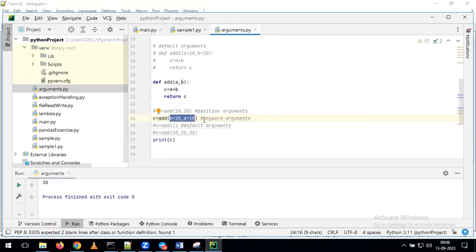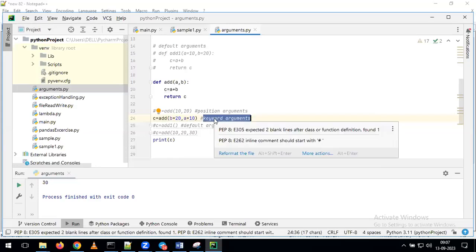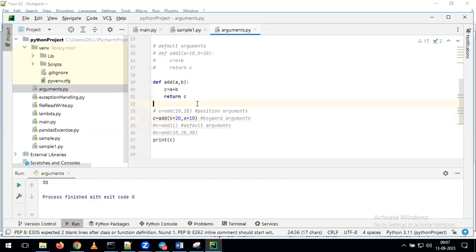Whenever we pass arguments like this, we simply call them keyword arguments. As part of calling the function, if you pass the values without the argument name, if I'm giving directly 10 comma 20, that we call a positional argument. But if you give the arguments with the help of the variable name, here I'm giving b is equal to 20, then a is equal to 10, this kind of argument we simply call a keyword argument. Now we'll run this.